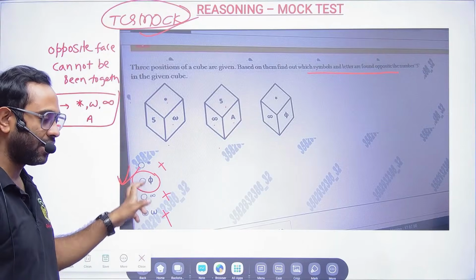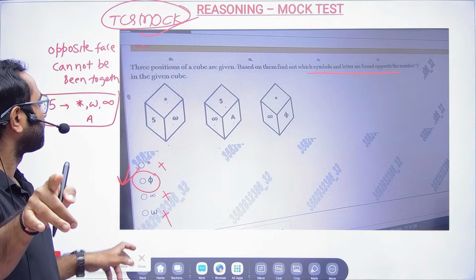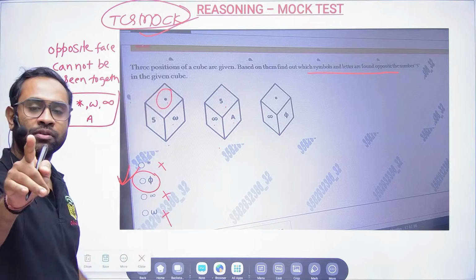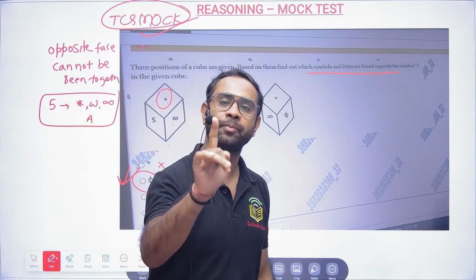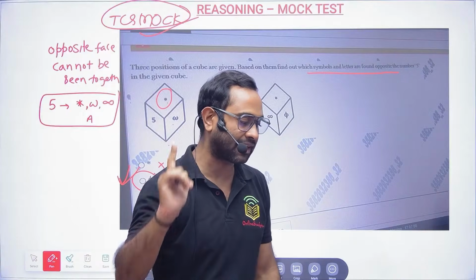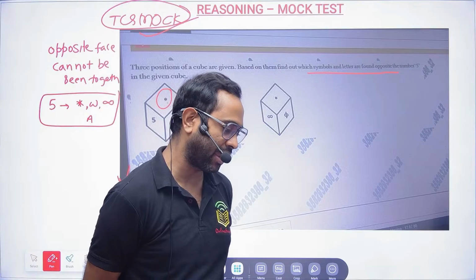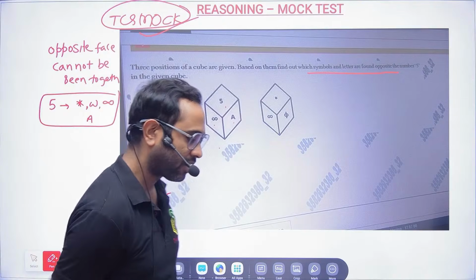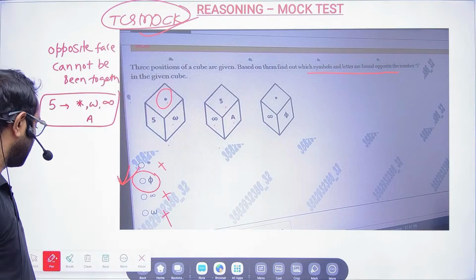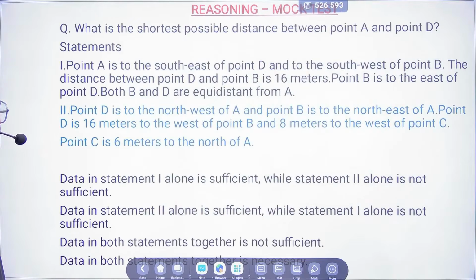So option B. Who is saying option A? I already told you opposite faces cannot be seen together. How are you giving the answer as A? Okay. Next.